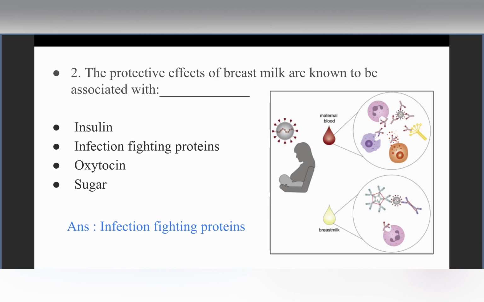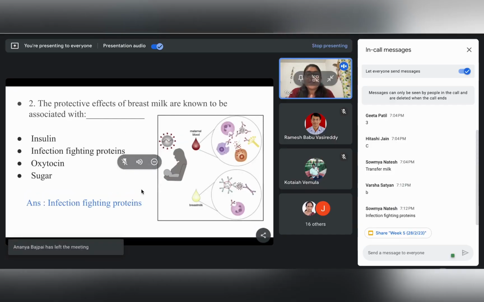All these antibodies and the different macrophages and lymphocytes together contribute to the infection fighting phenomenon when the breast milk is given to the baby. Here, as we know that colostrum is the first milk, can anybody tell me which antibody or which immunoglobulin is being transferred to the baby through the colostrum?